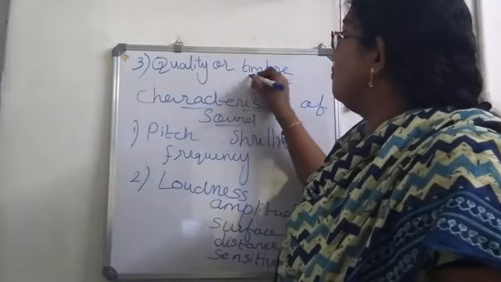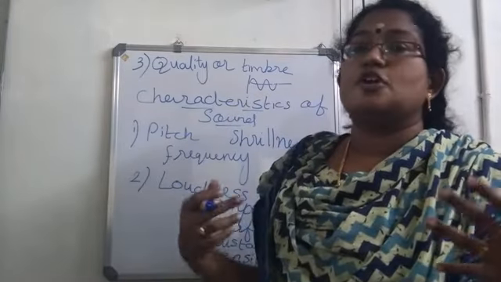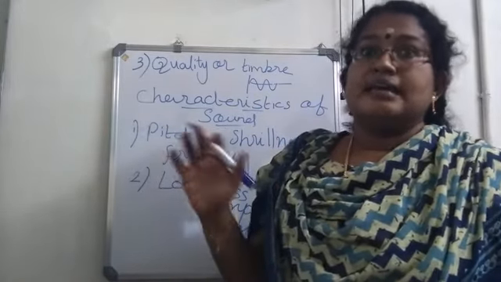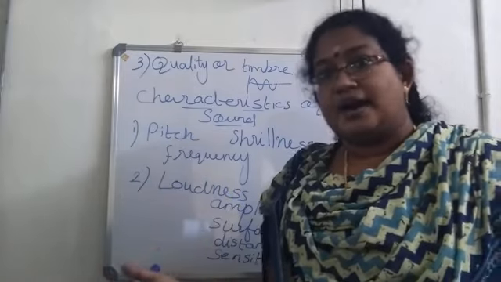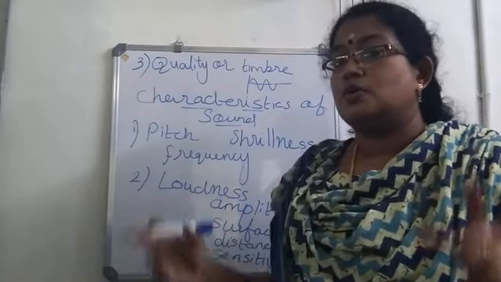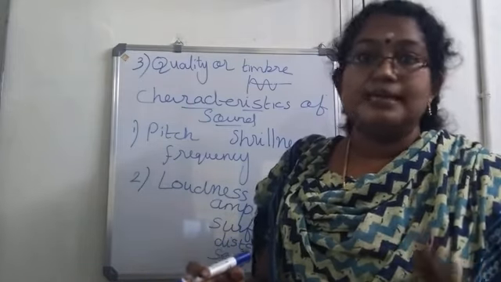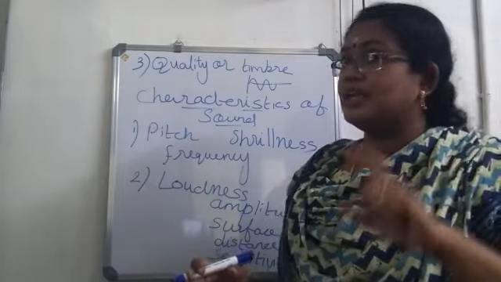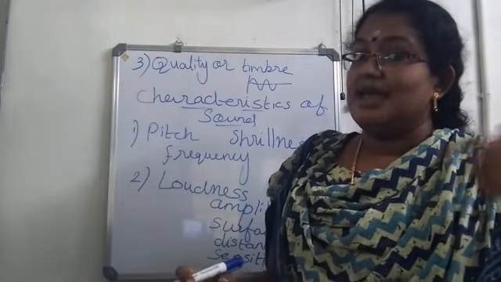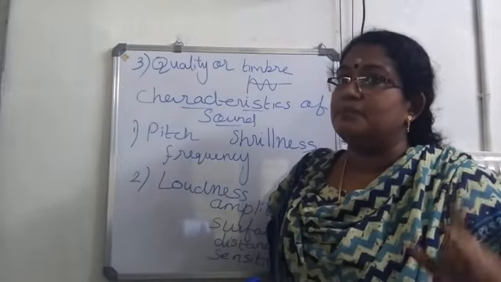We have different wave patterns. Here it comes mainly in the case of musical instruments. If you are playing veena and violin, and in both, if the pitch and loudness are same, then also the sound or the music produced by veena and violin will be different. Even though the pitch and loudness are same, the sound heard from a veena and a violin will be different.